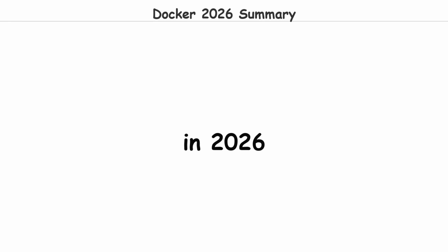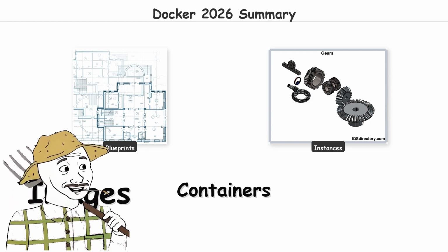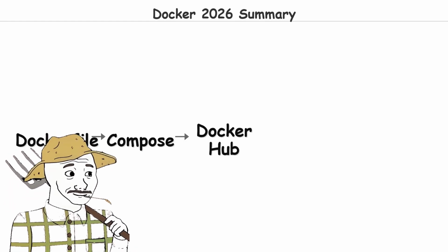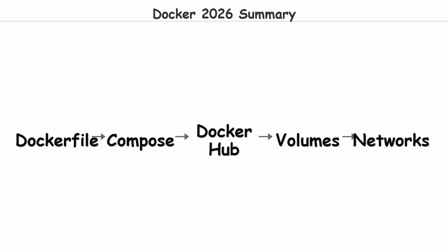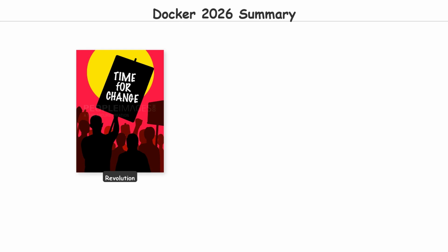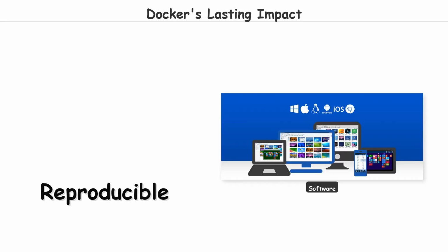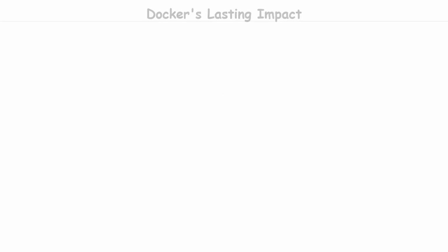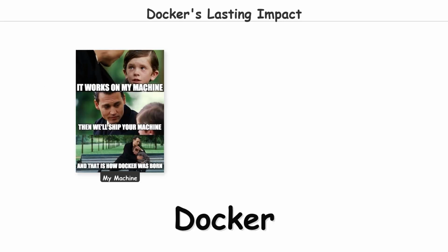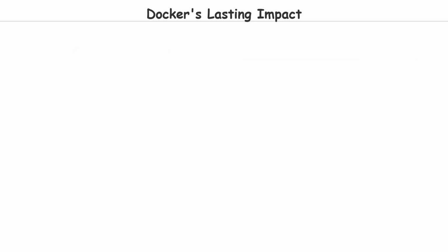So Docker in 2026 is this. Images are blueprints, containers are running instances, Dockerfiles are recipes, Compose orchestrates locally, Hub stores everything, volumes persist data, and networks connect it all. The container revolution didn't just change how we deploy software, it changed how we think about software. Applications became portable, environments became reproducible, and the phrase "it works on my machine" became a problem Docker was specifically invented to kill.